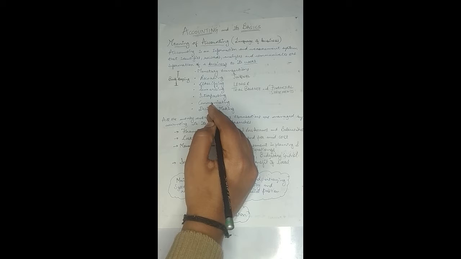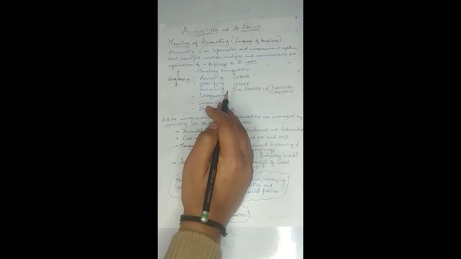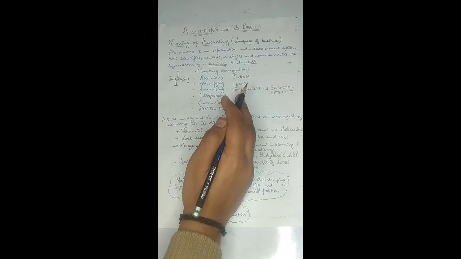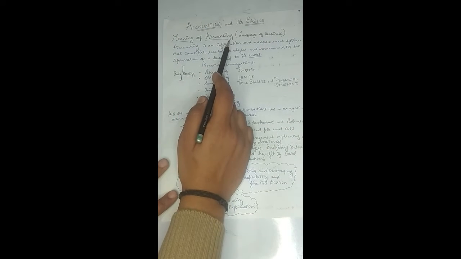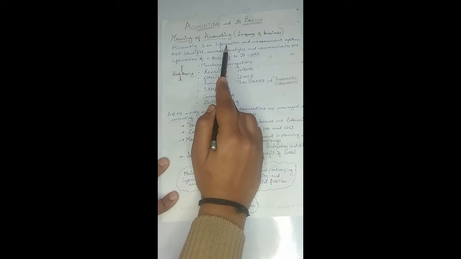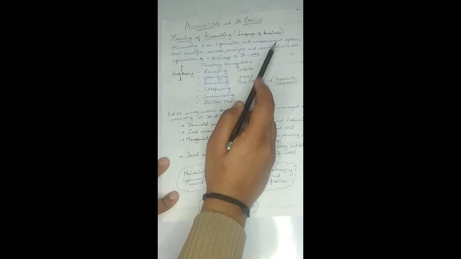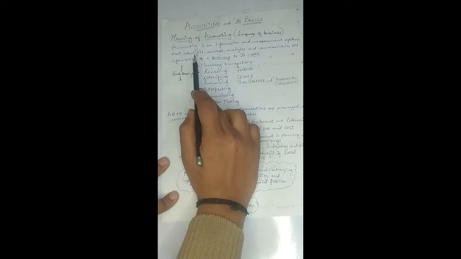For example, the investors who have invested their money in the business will be interested in knowing whether that business is earning profit or not, whether they will be getting some return from that business or not, right? So those investors want some information. That information related to the profitability, related to the financial position will be provided by what? It will be provided by accounting. So that is why we say that accounting is the language of business, and it provides the information to the users.